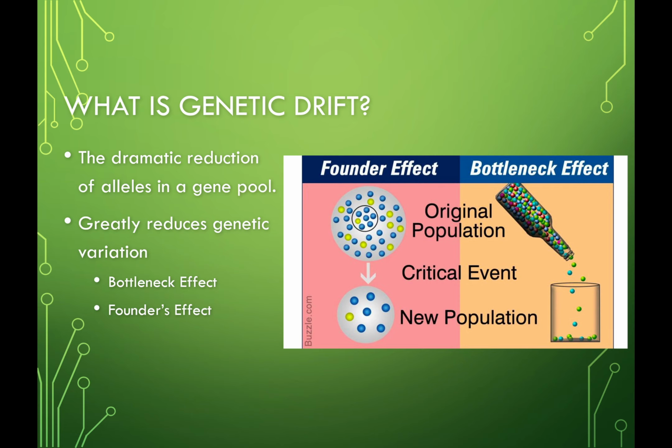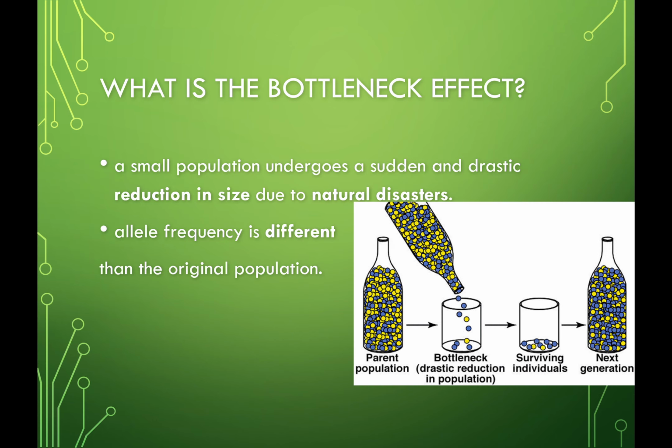Genetic drift. We have the dramatic reduction of alleles in a gene pool, meaning you're having less and less diversity, which is not a good thing. It greatly reduces genetic variation, which is what I just said. And then the bottleneck effect, you'll see that there. What does that mean? The population is so small that it's difficult to pass on those traits. It's a critical event, something that's going to prevent the organism from continuing to move forward.